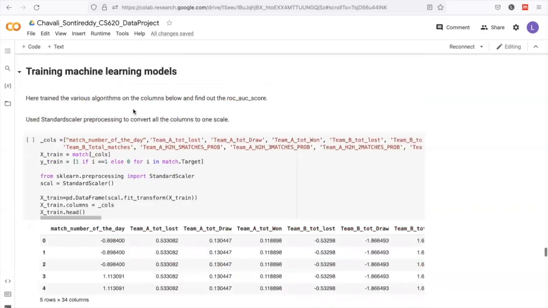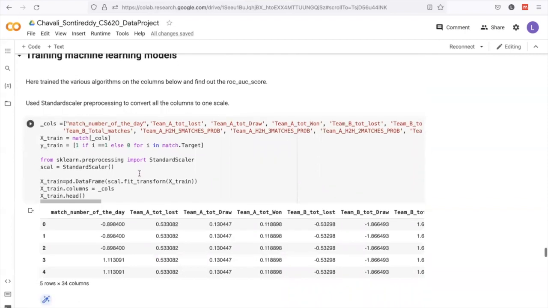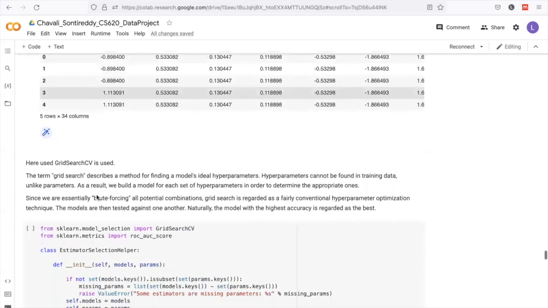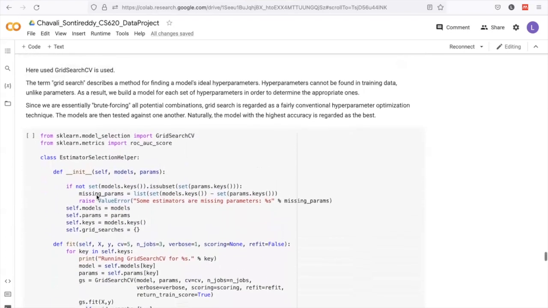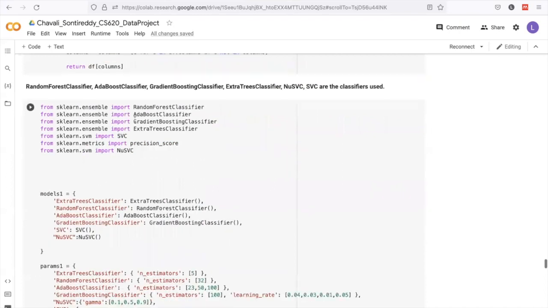And then we have trained machine learning models based on the columns that we have selected, and here we have used StandardScaler because the data was not in a correct scale. So we used StandardScaler and converted each and every data element into one scale, and then we trained them. The various models which we used here were the random forest classifier, AdaBoost classifier, gradient boosting classifier, extra trees classifier, SVC, and also NuSVC.